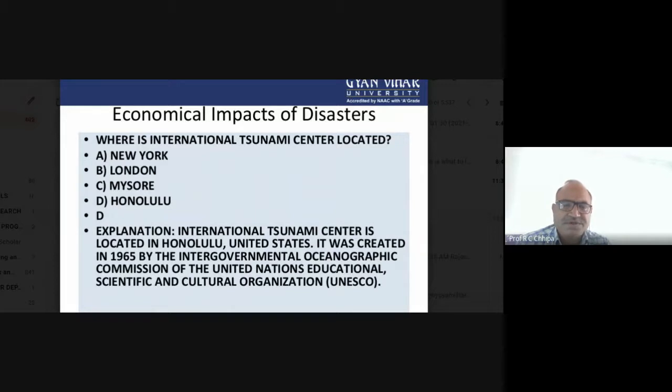Here the question is the tsunami itself. So we have to relate those disasters with that particular area. That is the Pacific Sea, and in that Pacific Sea, tsunami recurrences are more and more.